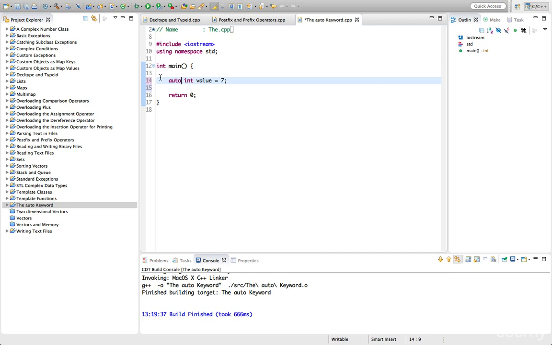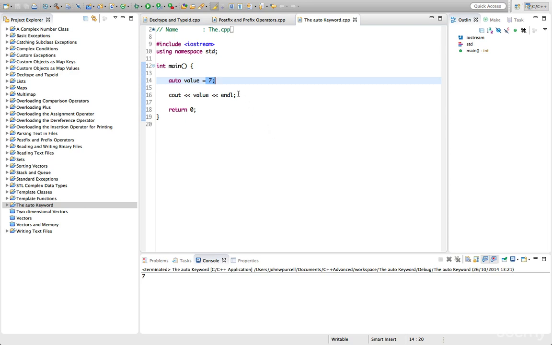Now in C++11, the meaning of auto has been extended, and we can actually miss out the type declaration altogether. If we're initializing a variable, we can make the type of it auto, and that will actually look at what you're initializing that variable with, and in effect declare the type for you. So we've still got an int here, it's just that C++ has figured that out for itself by looking at the fact that I've initialized this value with an int.